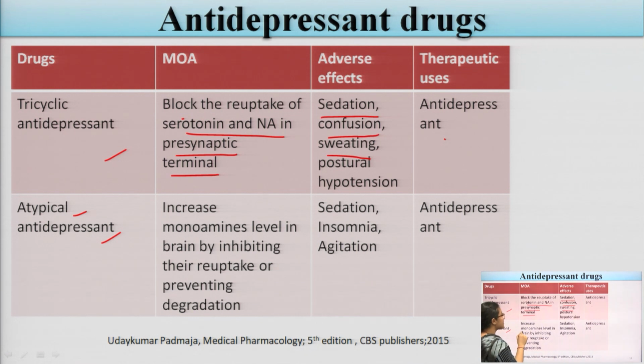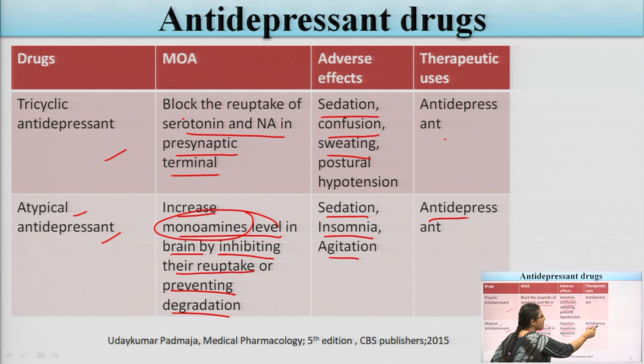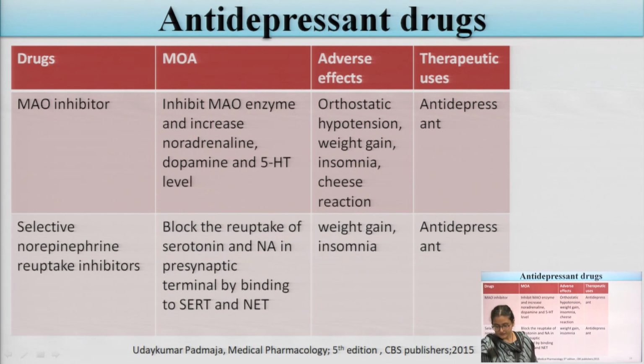Atypical antidepressants are the third category of antidepressant drugs, and they mainly increase the monoamine levels in the brain by inhibiting reuptake, so the monoamines will not be taken up, or they prevent degradation. The adverse effects are sedation, insomnia and agitation, and the therapeutic effect is antidepressant.